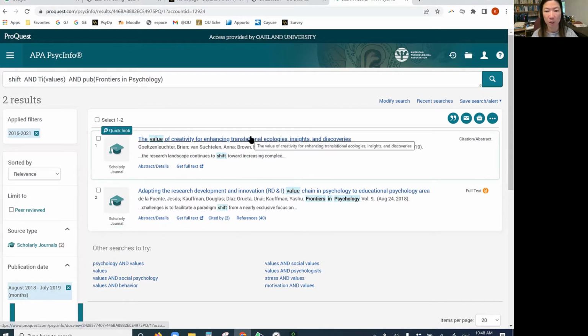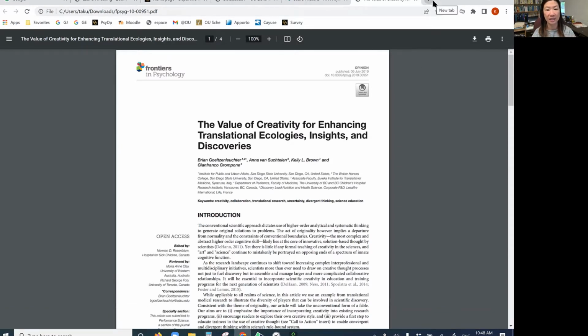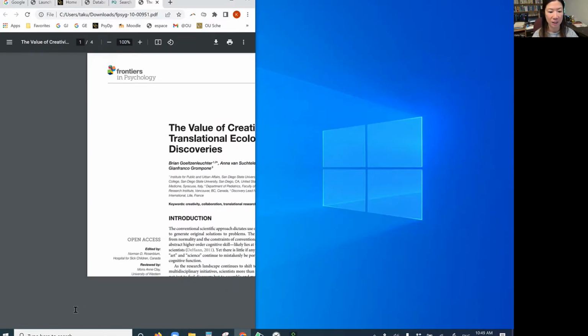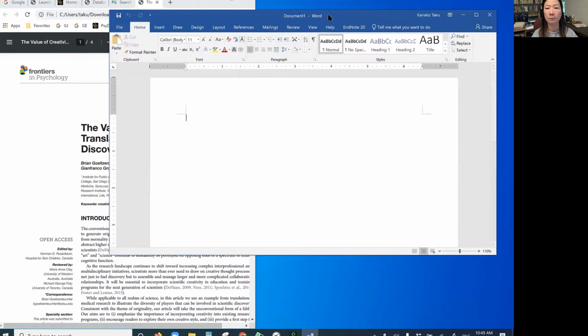I think I want to do the first one. It seems interesting to me, the value of creativity. I like that. So once I decide, I get the full text for now, and then decide if I actually want to keep this article in my computer or not, because I need to judge. I can't use all of the articles that I find for my own paper. So I just have to choose, see if I'm interested. But first I find the papers, and like I said, I want to use this one as my warm up. I'm going to open my Word document.